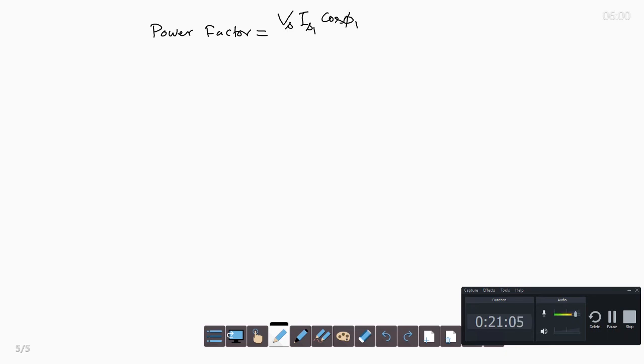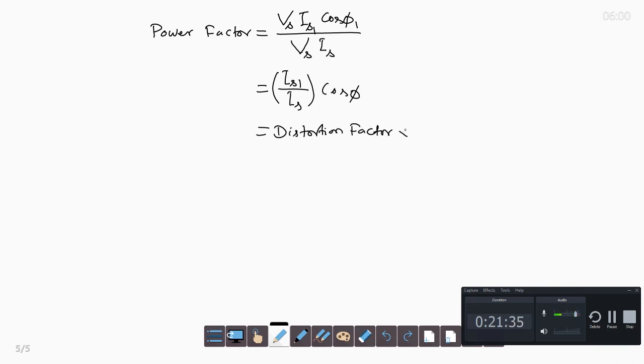This is the active power in the numerator, and the denominator is the supply volt ampere, that is Vs into IS. So we can write power factor equals IS1 by IS into cos phi 1. The first term is the distortion factor and the second term, cos phi 1, is the displacement factor. This is the input power factor.